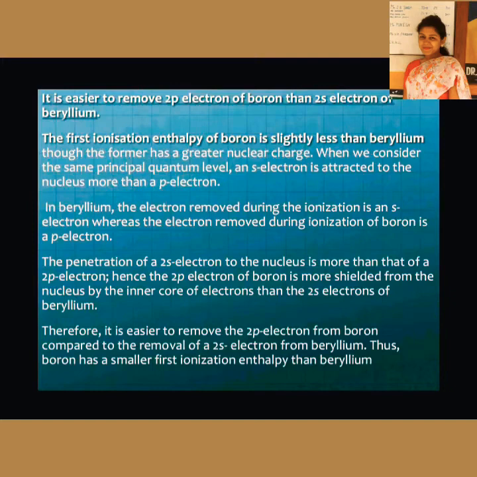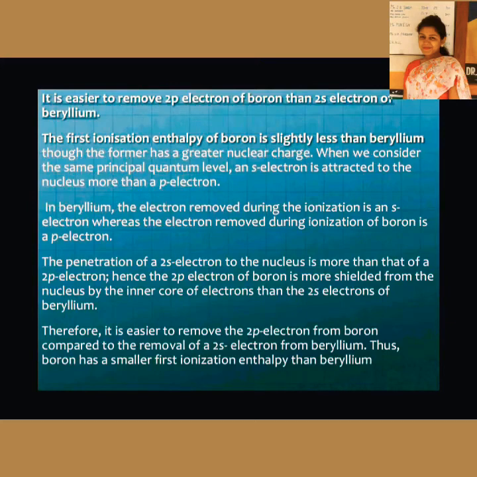Actually, what happens is that an s electron is attracted to the nucleus more than a p electron, and this is called the penetration power of s. So in beryllium, the electron removed during ionization is an s electron, whereas the electron removed during ionization of boron is a p electron.